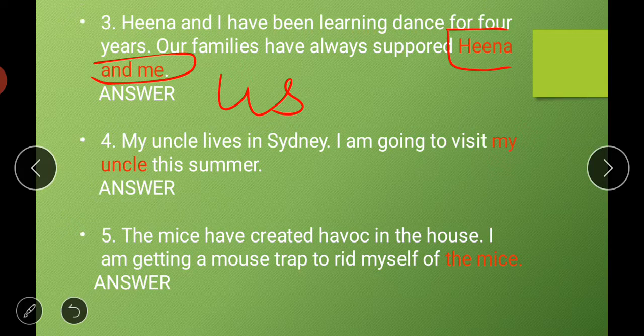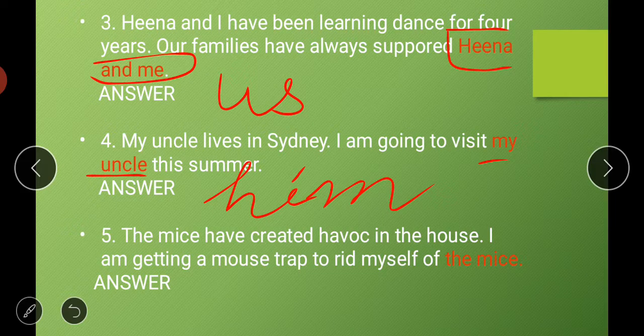Next is, my uncle lives in Sydney, I am going to visit my uncle this summer. Uncle is a male, so we will use, I am going to visit him this summer. So him is the right word which we will use to replace my uncle.